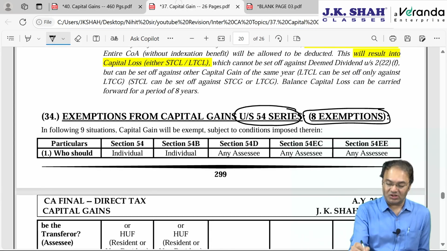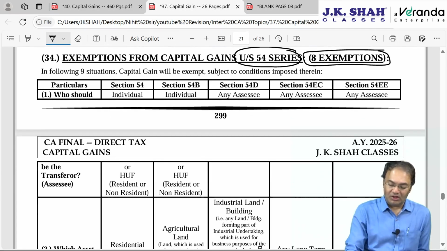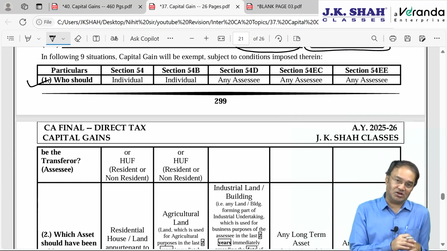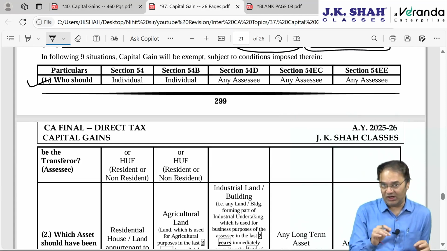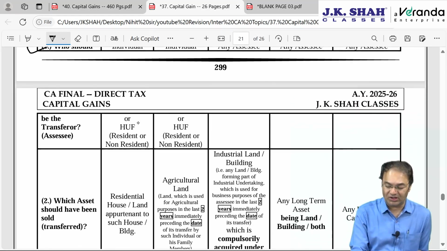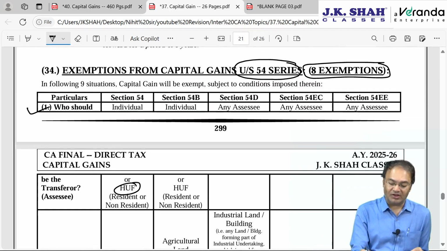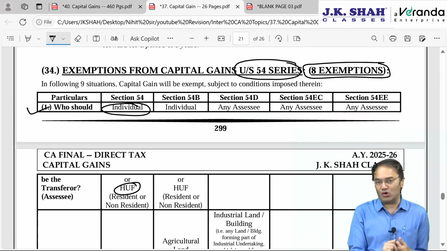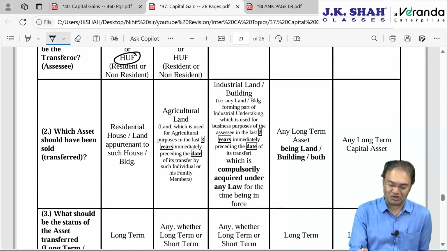Now, starting with section 54. Section 54, 8 points we will be discussing for each section. Number 1, who should be the assessee? For section 54, the assessee should be either an individual or HUF, whether resident or non-resident. Even non-resident individuals and HUFs can also claim this exemption. Many people are not aware of that. So, let me tell you, it is available not only to residents, it is available to non-residents also.